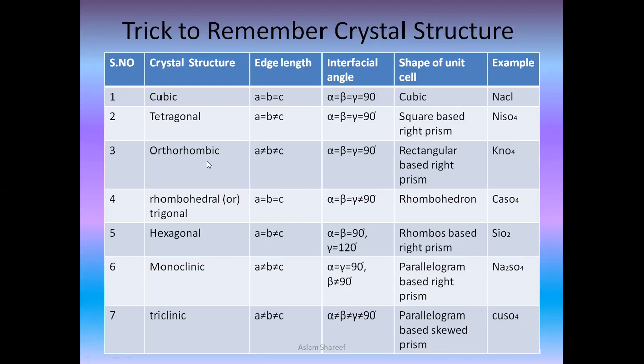So the trick to remember, I'll give you in Hindi because it's quite obvious. Most of you can relate to it. So how are we going to remember that? There's something called CT, that is visual, we'll call CT in Hindi. So CT or O from orthorhombic, R is from rhombohedral.